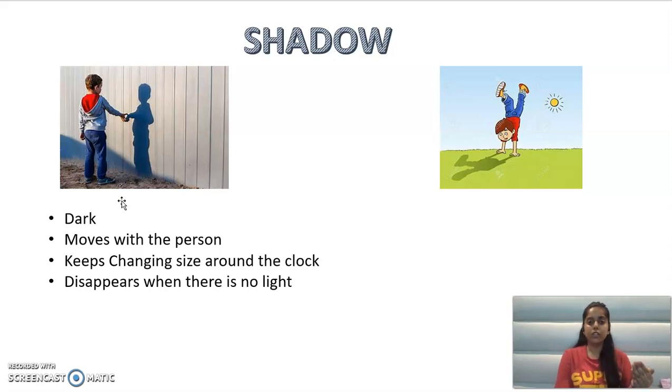So this whole poem is according to a small kid who does not understand what this shadow is. So shadow looks like you, right? So he thinks that the shadow moves with him. It looks like him. It keeps changing its size and it plays. It plays and it just walks with him. And it disappears when there is no light, when there is no sun. He just knows that. He does not know what this shadow is and how this shadow is formed.